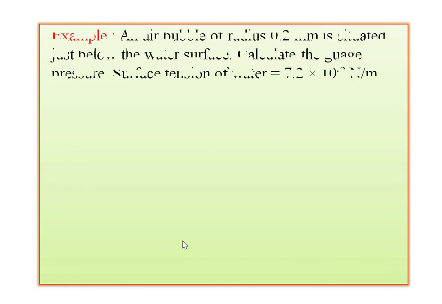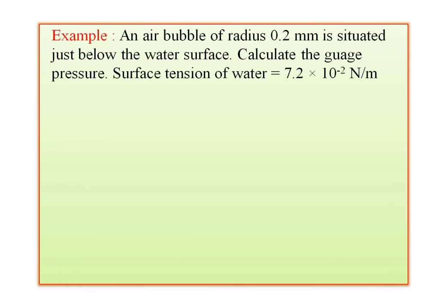So friends, from this we solve one example for 1 mark. Example: an air bubble of radius 0.2 millimeter is situated just below the water surface. Calculate the gauge pressure. Given the surface tension of water is 7.2 into 10 raised to minus 2 Newton per meter. Gauge pressure means Pi minus Po.